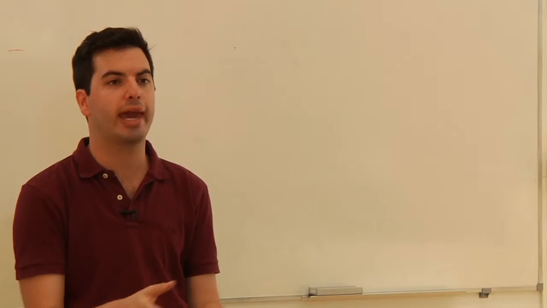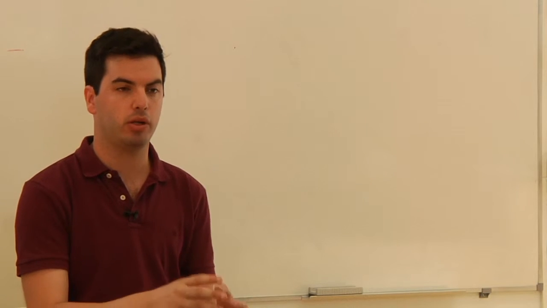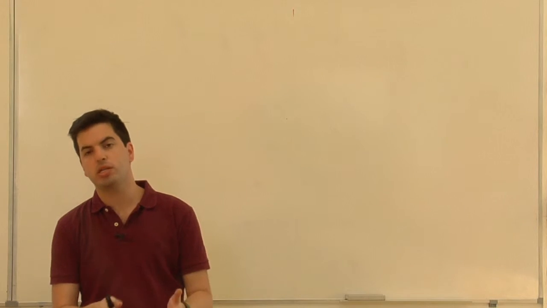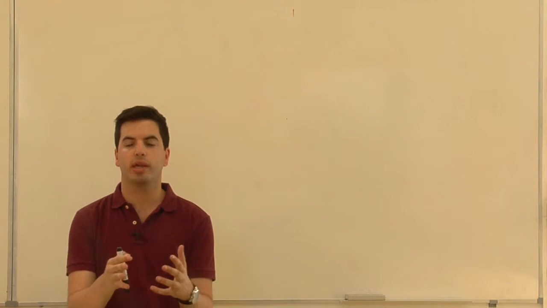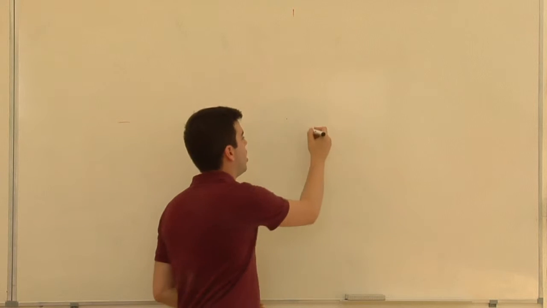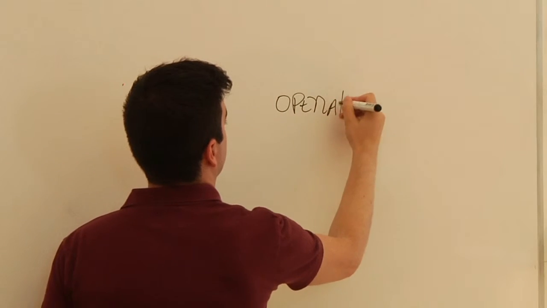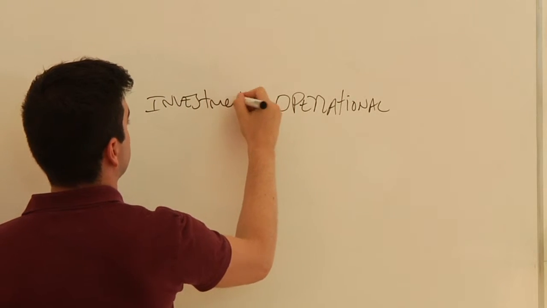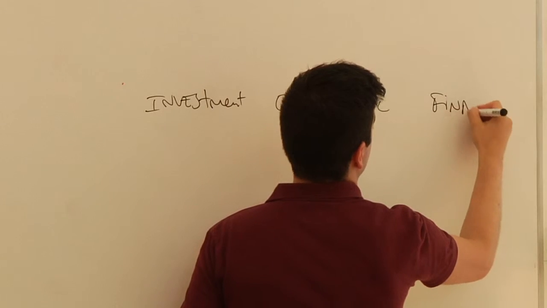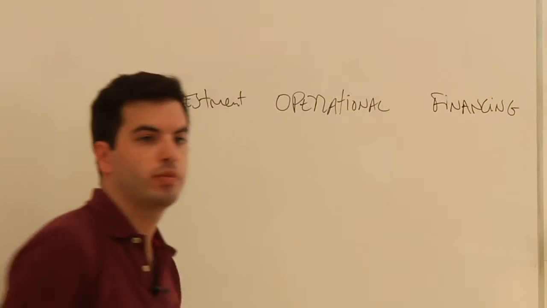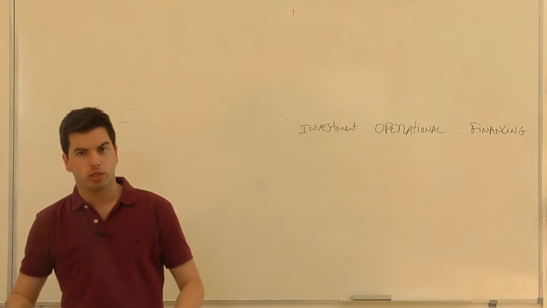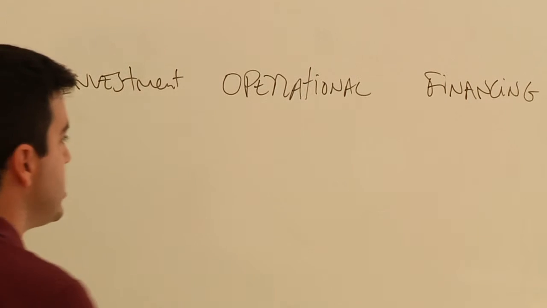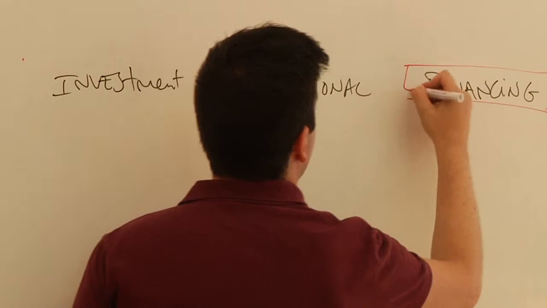We have to estimate all the cash flows in order to see whether the project is viable or not. So first thing, let's see how we estimate those cash flows. As we can see in financial accounting, we can separate cash flows into three types: the operational cash flows, the investment cash flows, and the financing cash flows. So we have these three types of cash flows. The last one, the financing cash flows, will not influence our project evaluation. So let's not consider this one in the capital budgeting exercise.